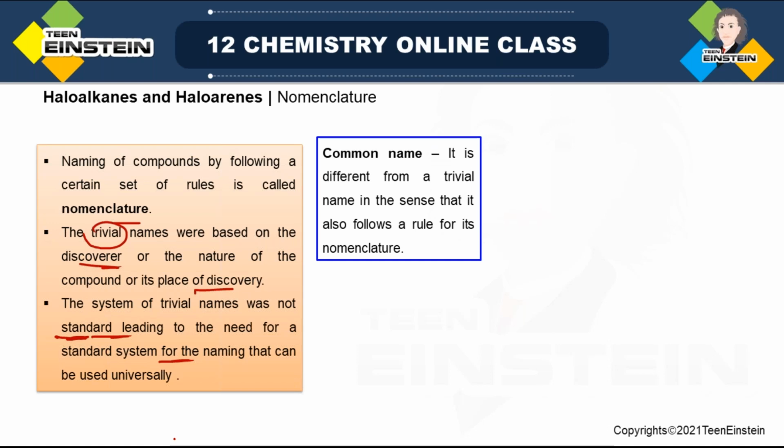Common name is different from a trivial name in the sense that it also follows a rule for its nomenclature, though the rules are not so strict as you can find for IUPAC, but still it has some rule. But compared to common names, trivial names are completely different, because trivial names are based on the name of the discoverer or the place of discovery.